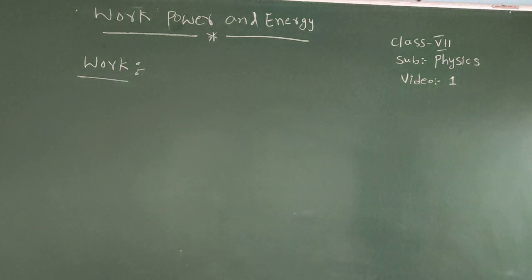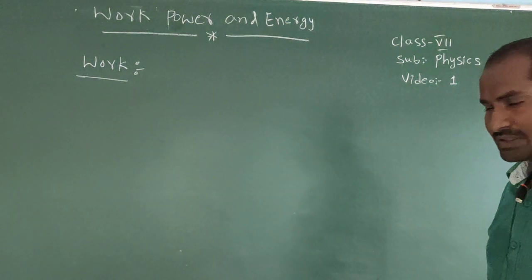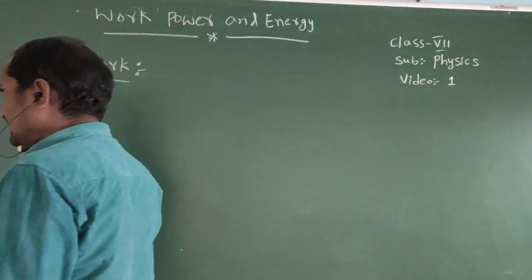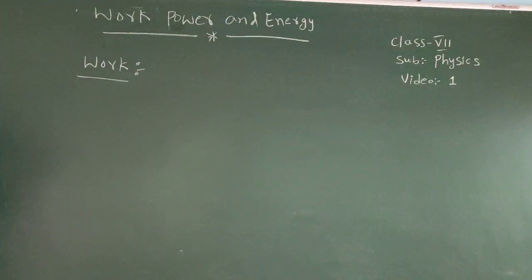These are the factors which determine whether work is done or not. First of all, what is meant by work done?